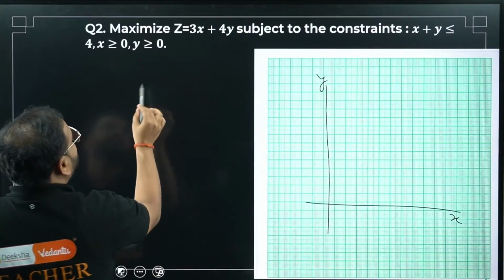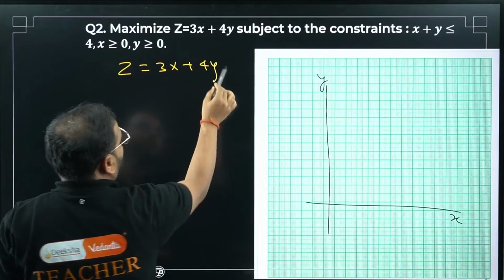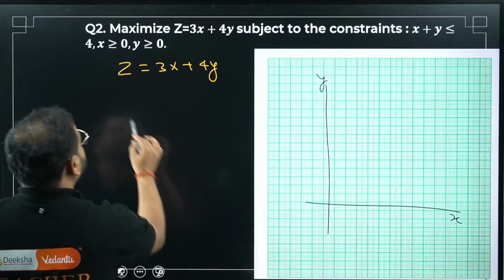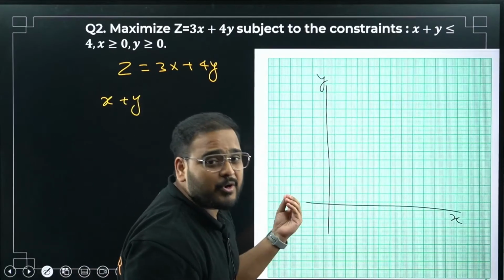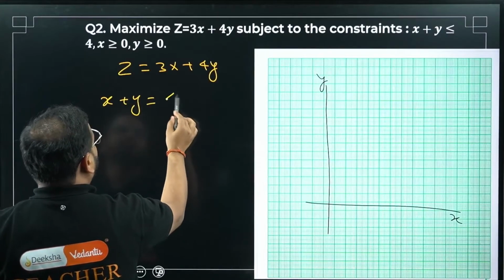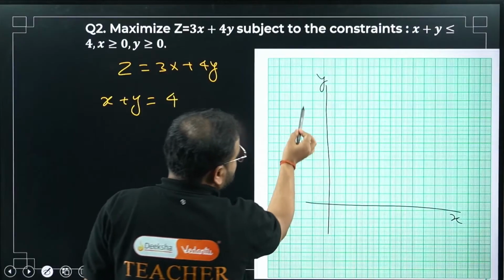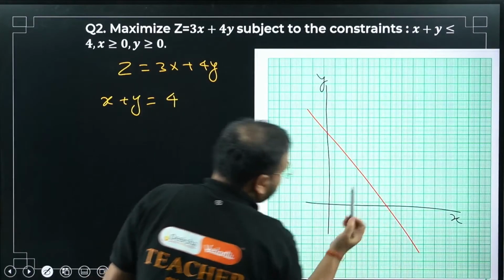Let's draw the equation first. Before writing the equation, we'll write this objective function. Now for the equation, we'll not write the inequality, we'll write the equation. So we'll write x plus y. Instead of writing less than or equal to, we'll write equal to 4. It's an equation in 2 variables, something like this. Please have a look. This is the graph.